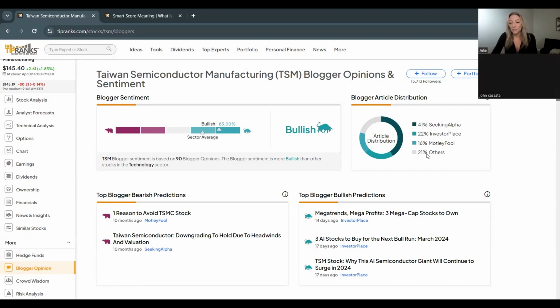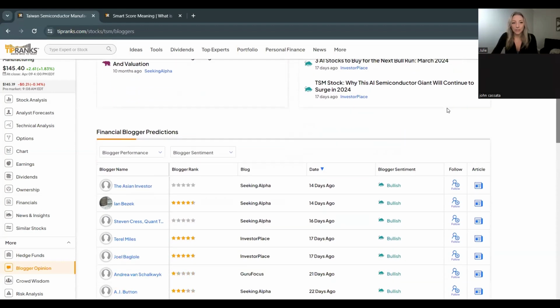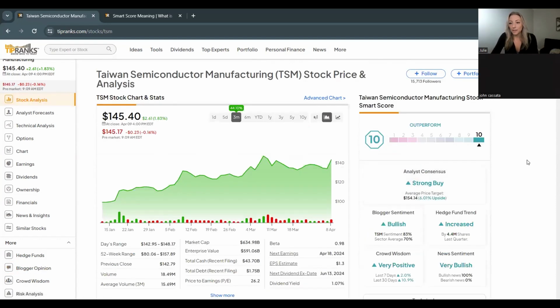You're going to see the article distribution as far as where they're coming from. We have Seeking Alpha, Investor Place, Motley Fool here. And you're also going to see links to some of the more recent ones that we've been looking at. Down below, it's also going to get into the bloggers and their ratings as well, because we do track their performance based on their opinion too. So that one's pretty straightforward as well.